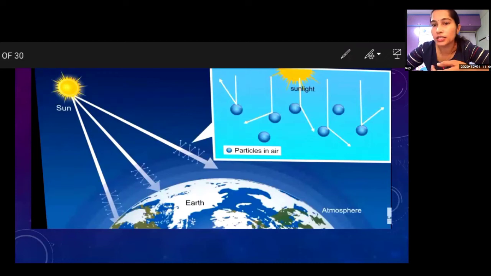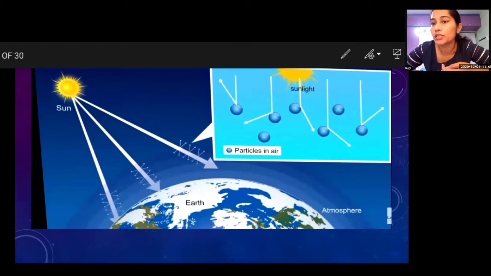When sun rays come towards Earth, these rays hit these tiny particles, and the particles reflect the light. That's why you can see light.